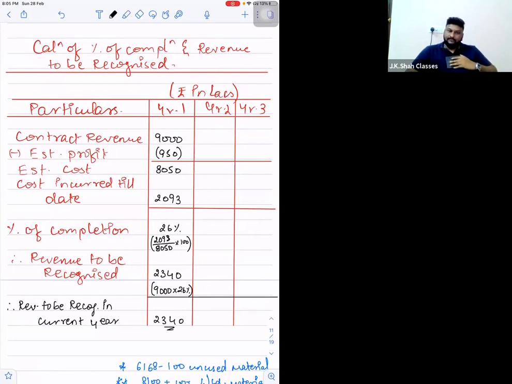Go to the second year. In the second year, can I say the revenue is 9,200, including the variation? And the estimated profit given in the question is 1,000. So contract revenue minus estimated profit will give us total estimated cost of 8,200 rupees. Correct?